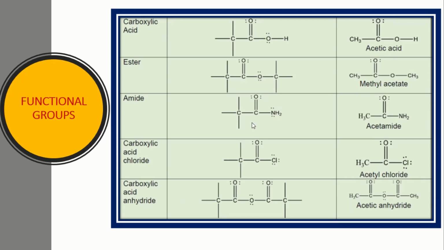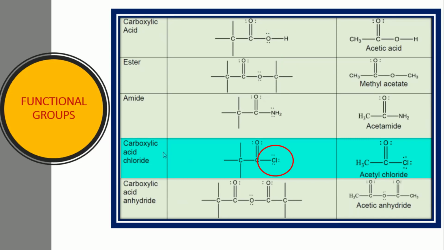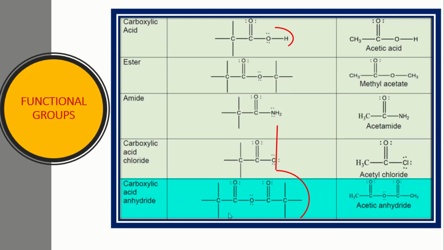Next, if this OH is replaced by a halogen, and if this is chlorine, they're called carboxylic acid chlorides. We have this example, acetyl chloride. And then the last one is called the anhydride.